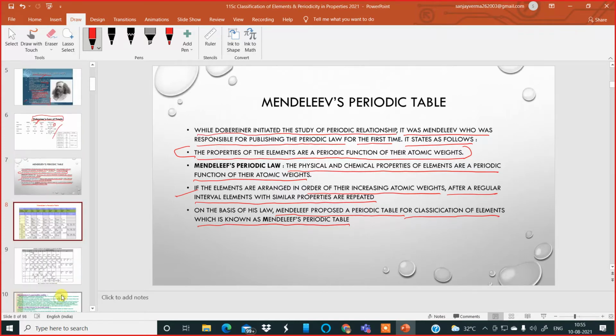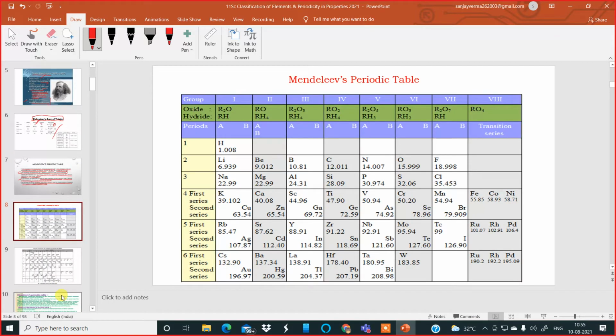Now, moving to the next slide, you can have a look at a rough diagram of Mendeleev's periodic table, where you find groups 1, 2, 3 according to Roman numerals, 4, 5, 6, 7, and 8, and elements have been placed over here. Correctly only, which we have somewhat today also. But there was some problem: periods 4, 5, and 6 contain more than one element. This is what he had done, because he arranged the elements according to atomic weights, not atomic numbers. So this is just a diagrammatic illustration of Mendeleev's periodic table.